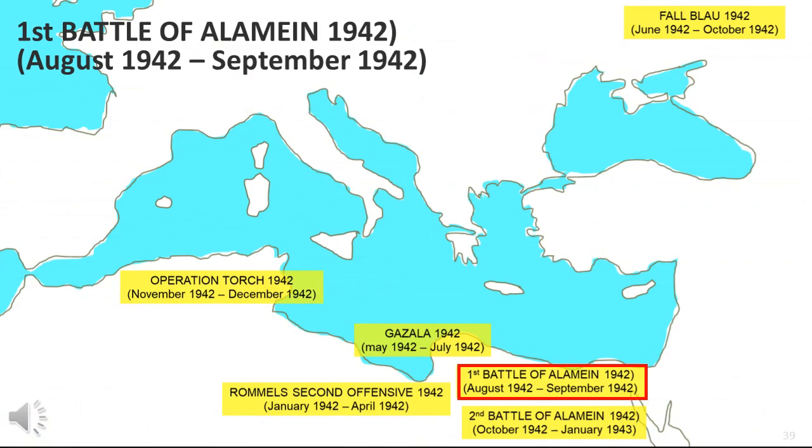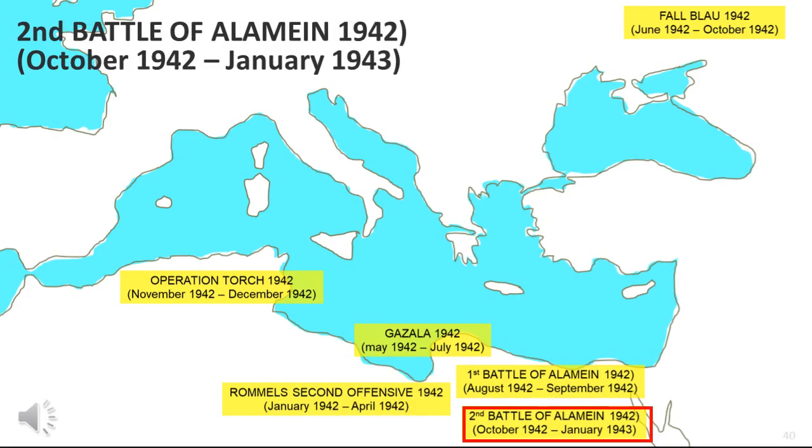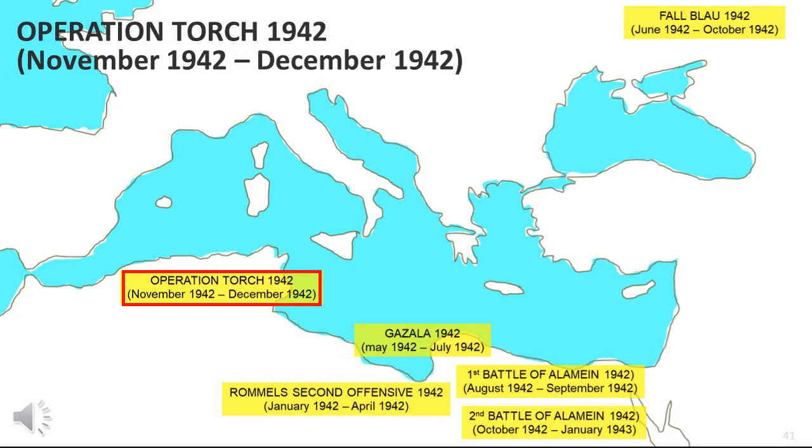After the defeat at Gazala, the British fought a desperate defence at El Alamein and managed to prevail. This was then followed by the British counterattack and their hard-fought victory in October 1942. At the other end of North Africa, the British were involved in the invasion of Morocco and Algeria and their final move into Tunisia. This ranged between November 42 and December 42.